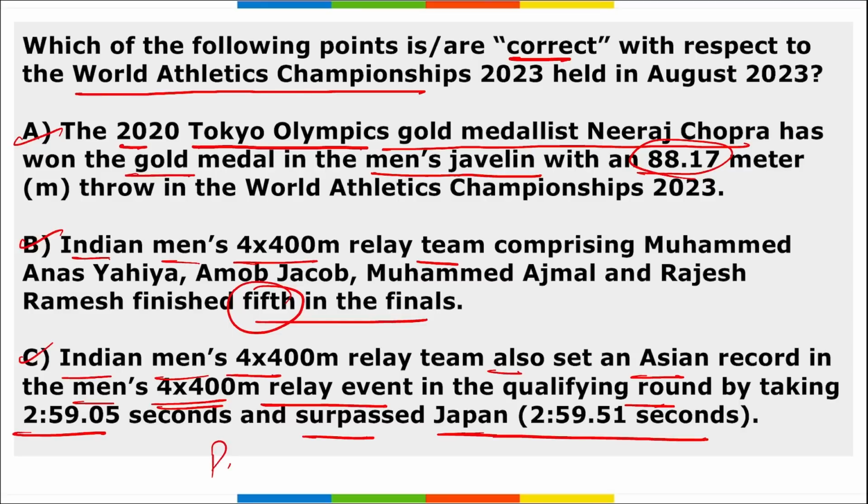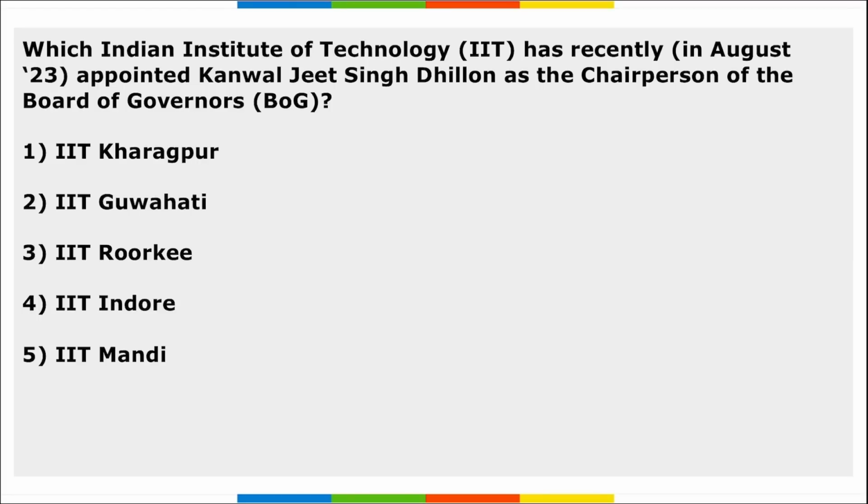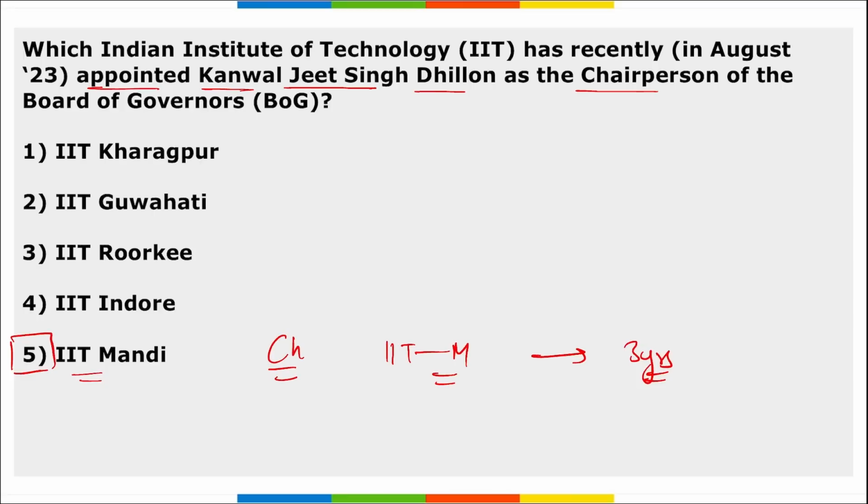Apart from this, India's Parul Chaudhary finished 11th in the finals of the women's 3000 meter steeplechase, and India's Jeswin Aldrin finished 11th in the men's long jump final with 7.77 meter jump. Next is, which IIT has recently appointed Kanwaljit Singh Dhillon as the chairperson of Board of Governors? It is your IIT Mandi. Correct? Lieutenant General retired Kanwaljit Singh Dhillon has been appointed as the chairperson of IIT Mandi. Correct? And he has been appointed here for 3 years. The appointment has come into effect from 25th of August.